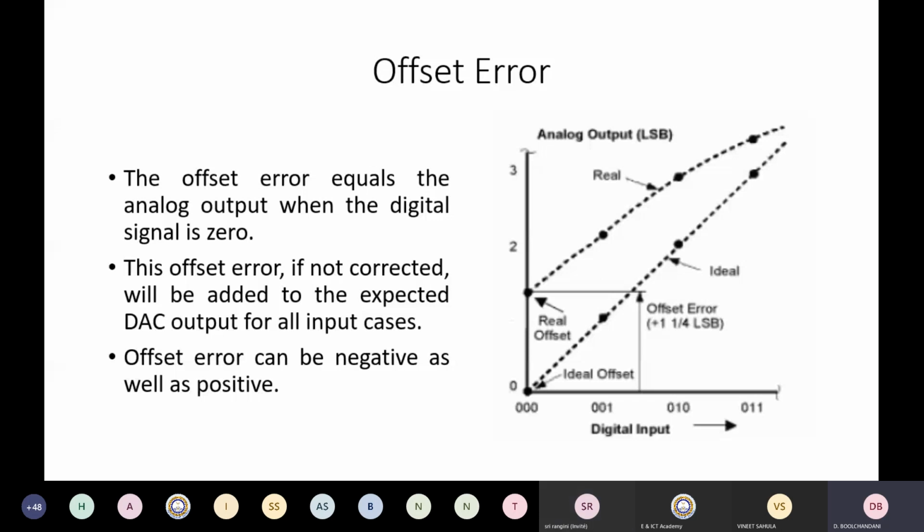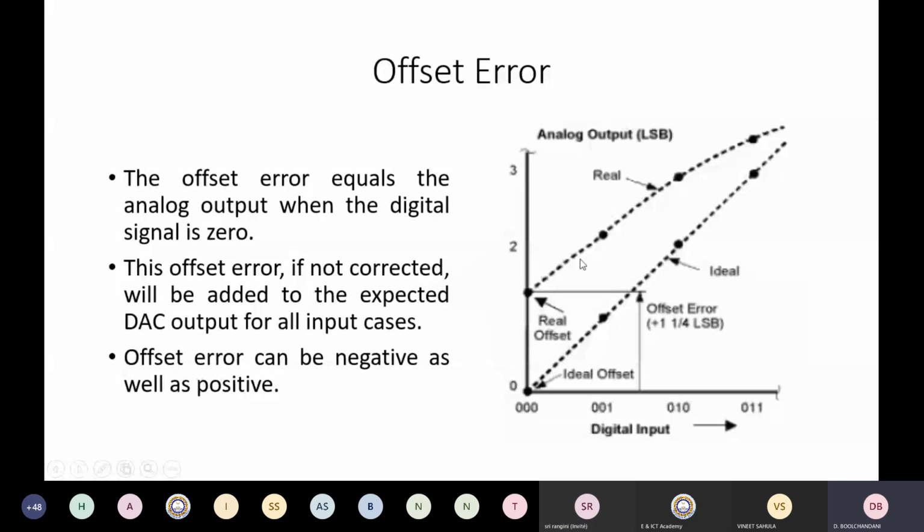The offset error equals the analog output when the digital signal is 0. What we see here is a circuit. When the digital input is 0, the offset should also be 0, and the curve should follow this path. But in an actual circuit, because you are using an op-amp and it has its own offset error, even if your input is 0, it is going to give you a certain output.